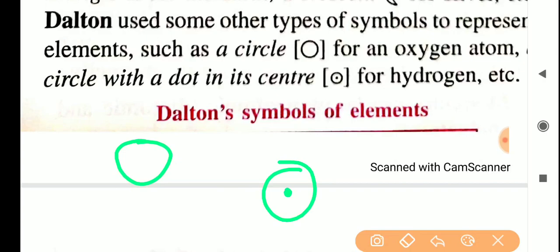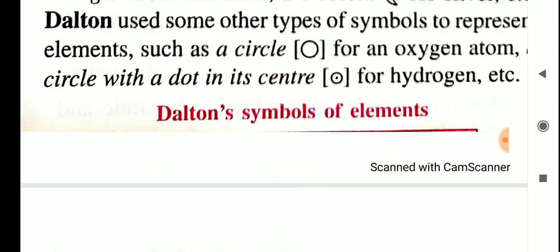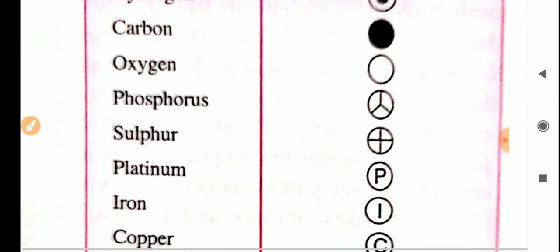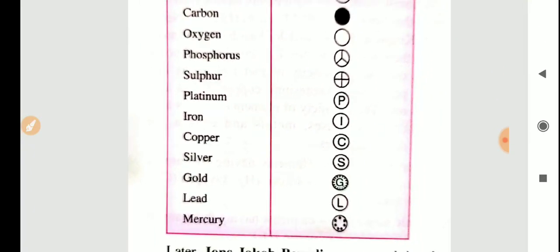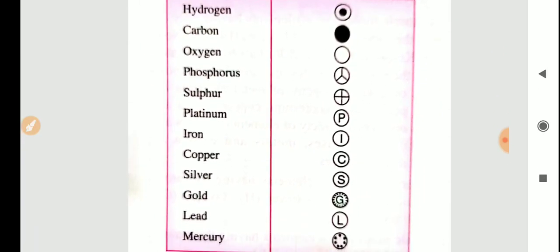So at the first time, who gave this pictographic representation? Alchemists gave it. After the alchemist time period, Dalton came. Dalton is the father of chemistry. He gave some symbols for the identification of elements, because at that time only 10 to 20 elements were discovered. So for them it is easy to represent the elements with a symbol. Some pictorial representations are given here. See, only this many elements were discovered during Dalton's time period.